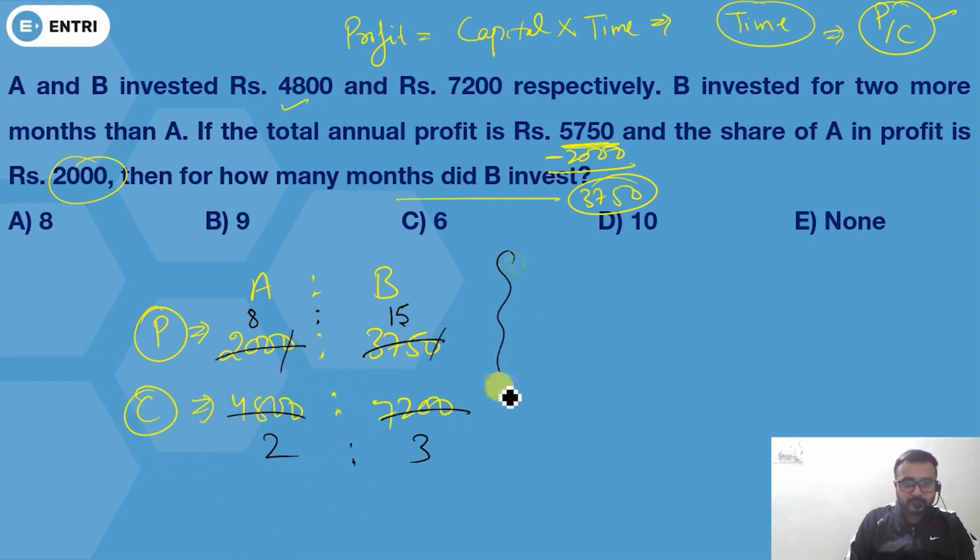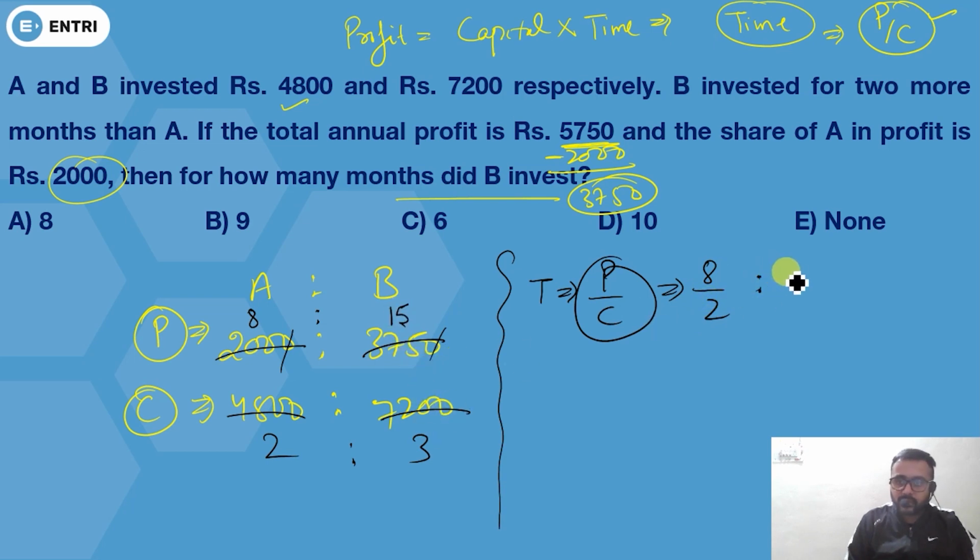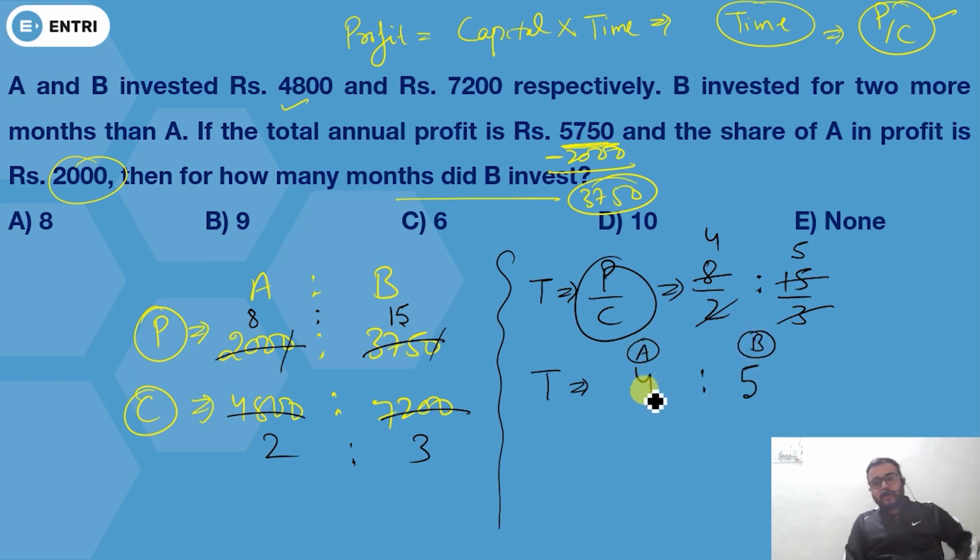Okay. Now say, what will be time? So time will be profit upon capital. So can I write this 8 by 2 ratio this 15 by 3. This 2 will cancel this 8 by 4 times, this 3 will cancel this 15 by 5 times. So you can see the ratio of time will be 4 is to 5. So this is the time of A, this is the time of B.